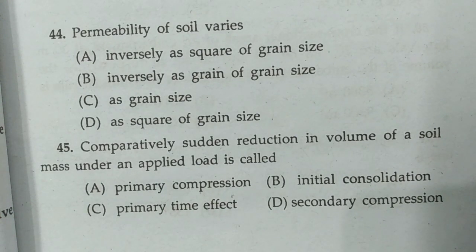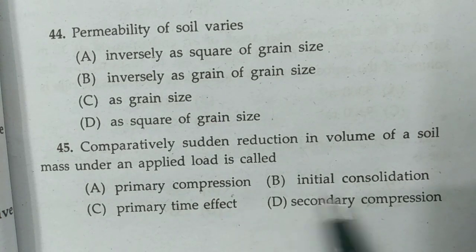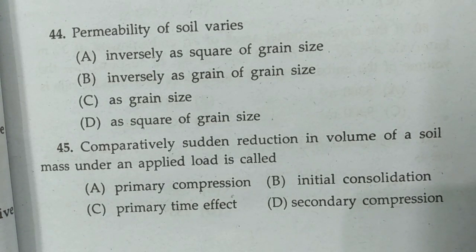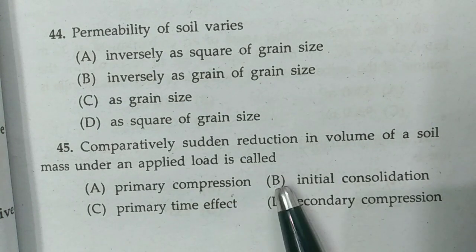Primary consolidation is the reduction in volume of a soil mass caused by the application of a sustained load to the mass, due principally to a squeezing out of water from the void spaces of the mass. And what is secondary compression? Secondary consolidation is defined as the reduction in volume of a soil mass caused by the application of a sustained load to the mass, due principally to the adjustment of the internal structure of the soil mass. So here option B is correct.